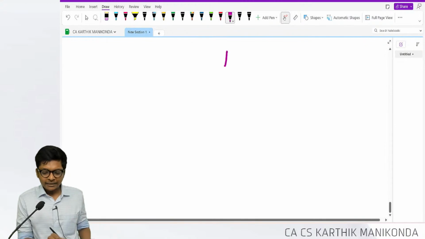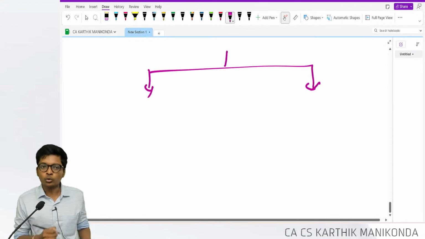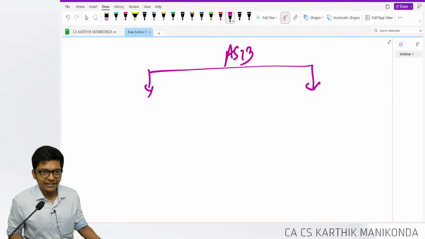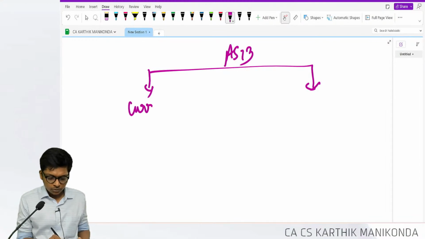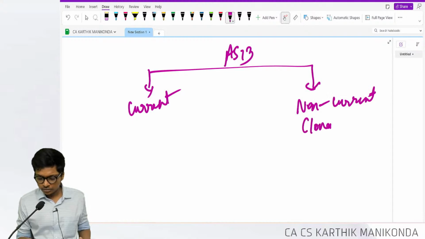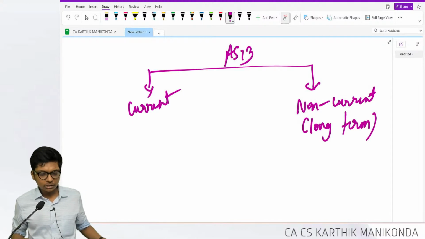Simple, guys. Investments are classified into two. As per AS13, investments are classified into two: current investment and non-current investment, also known as long-term investment. The standard uses the word long-term.